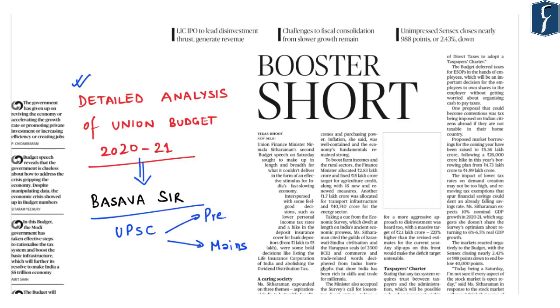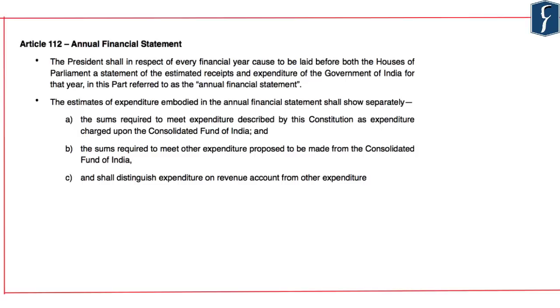In this analysis, let us go through the important highlights covered in this newspaper with respect to different sectors whereby the budget has announced certain important schemes. Not only that, let us also understand and analyze the theme of the budget as well as what the budget effectively aims to achieve. Now, the first and foremost important aspect for you to know is that the budget is presented as per Article 112 of the Indian Constitution and is referred to constitutionally as the annual financial statement.